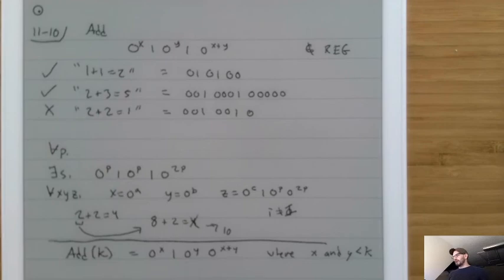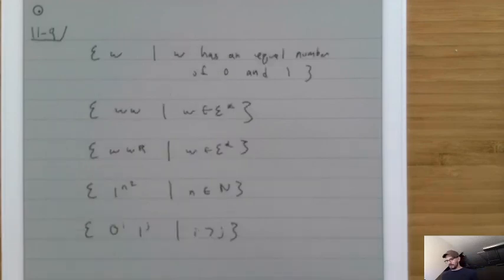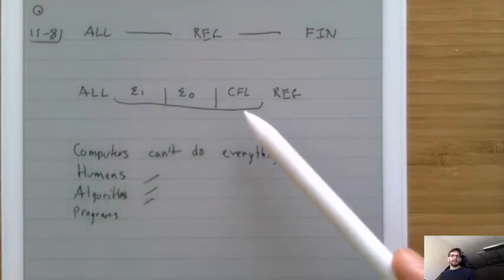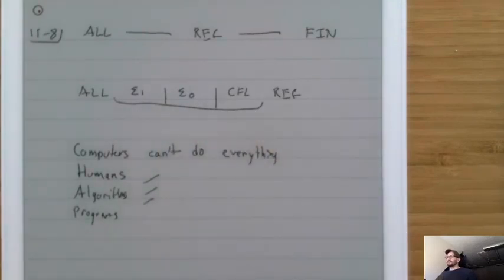This is a good time to stop. What we'll do next time is we'll begin our quest to divide up this region between all and reg, and we'll start with the category known as the context-free languages.